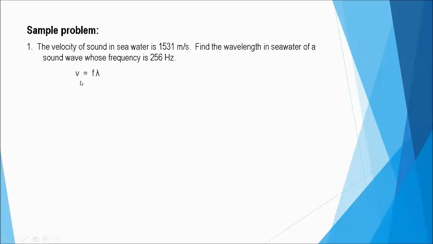So this is our working equation to solve for the speed of the sound wave. Rearranging, because the problem is asking for the wavelength, we say lambda is equal to v over f. Substituting the values and solving it out, we get the wavelength to be equal to 5.98 meters.